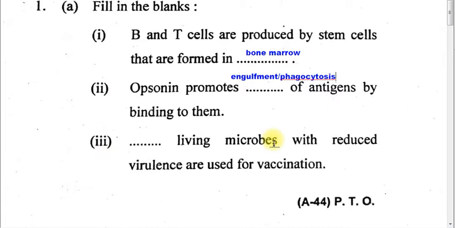Part 3. Dash living microbes with reduced virulence are used for vaccination. Again, there can be 2 answers, both are correct. It can be either attenuated or serially passaged. These are bacteria or viruses which have been grown repeatedly in animals or in cell cultures, and they get reduced virulence, so they can be used as vaccines to give protection against a number of diseases.